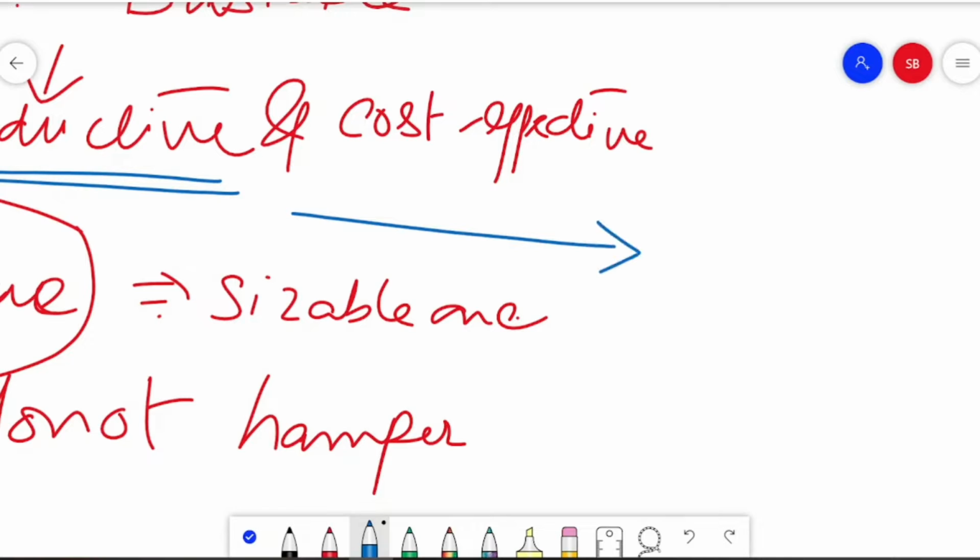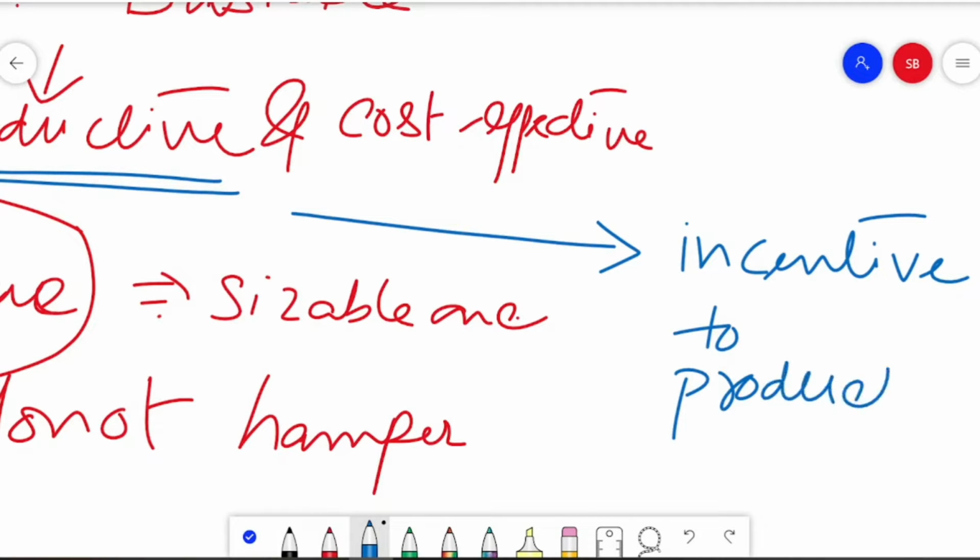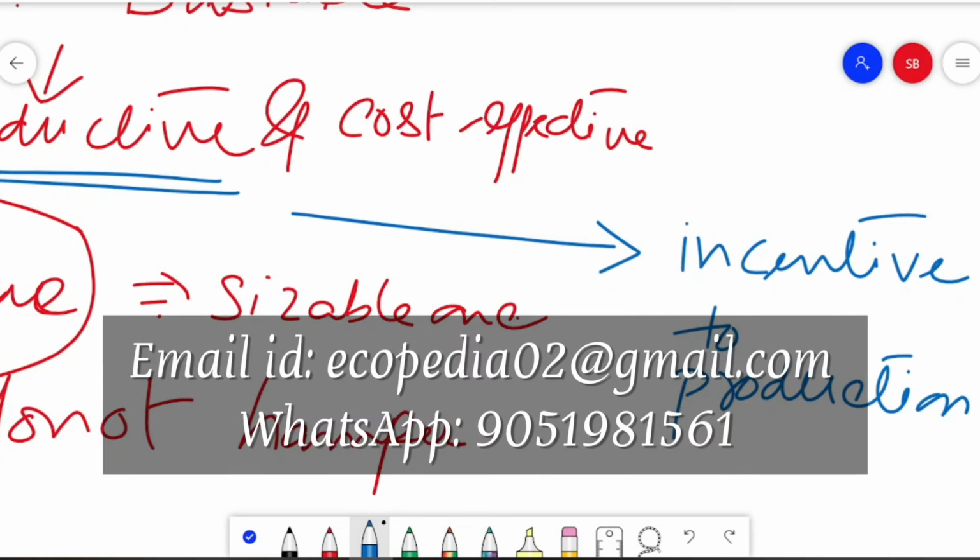A tax is said to be productive only when it acts as an incentive. It acts as an incentive to what? To production. That is how productivity, or productiveness, is related with production: incentive to production.